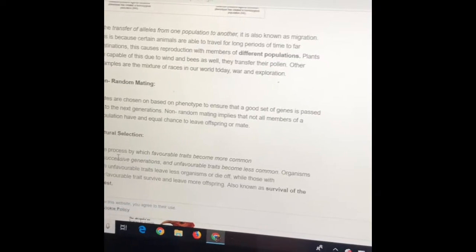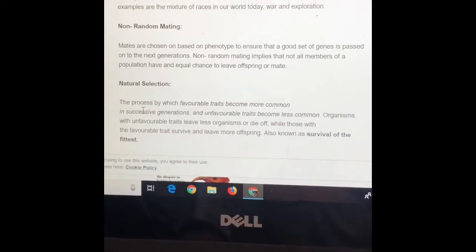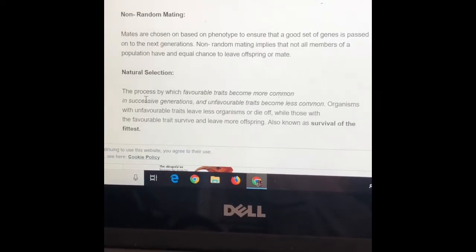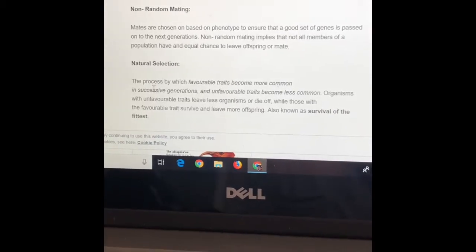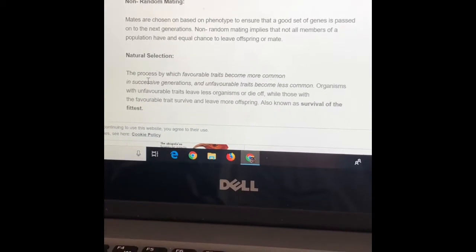Non-random mating. Non-random mating is when mates are chosen based on phenotype to ensure that a good set of genes is passed on to the next generation. Non-random mating implies that not all members of a population have an equal chance to leave offspring or mate.